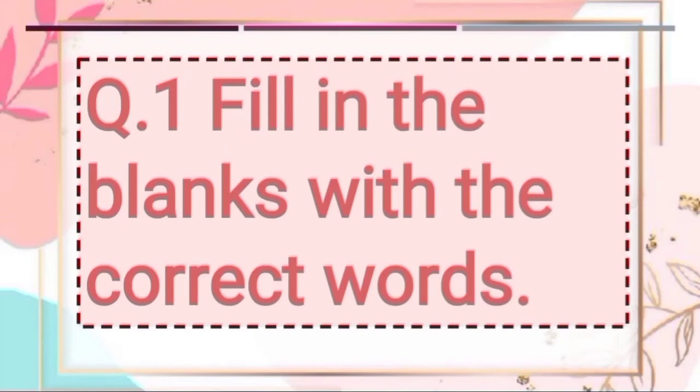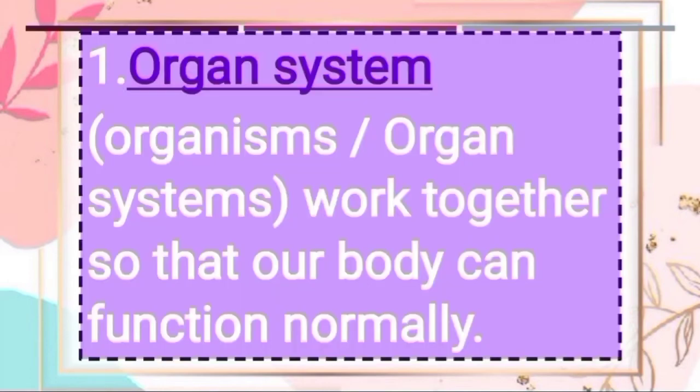Now let's understand question 1. Fill in the blanks with the correct words. First question: dash. First option, organism. Second option, organ. Third option, organ system.